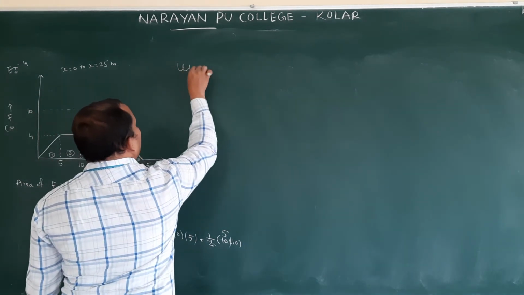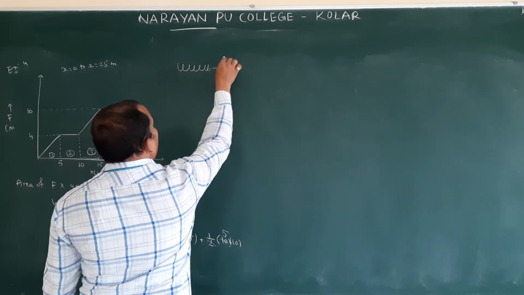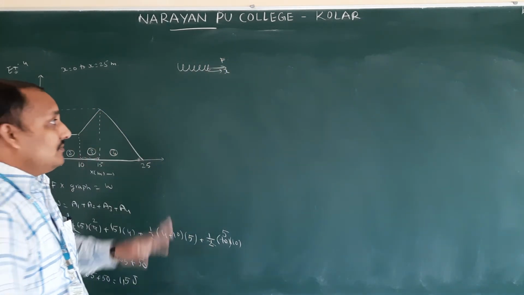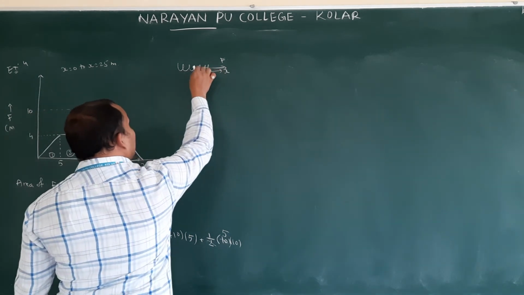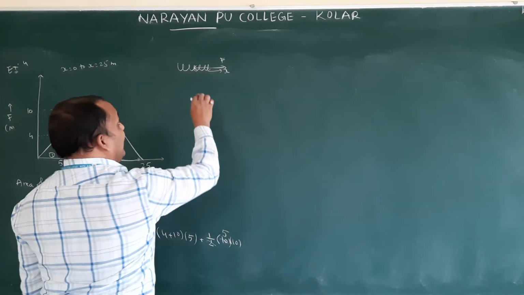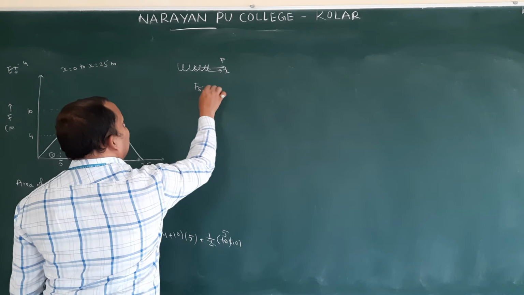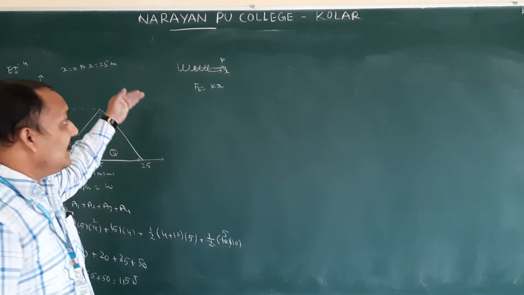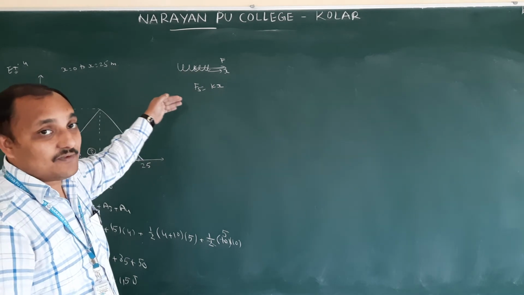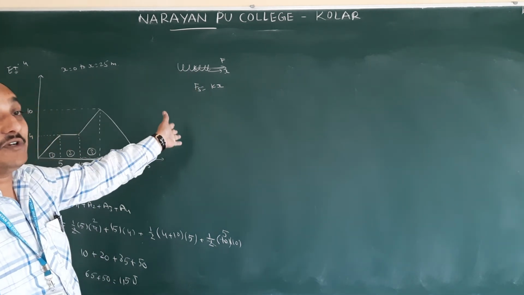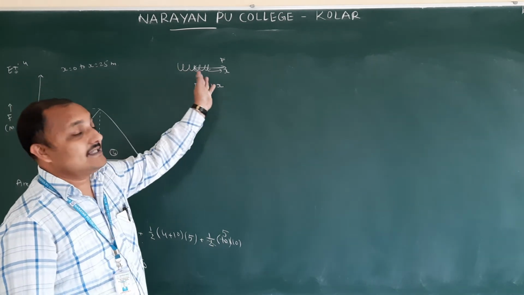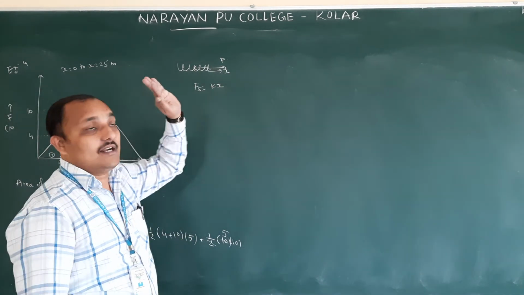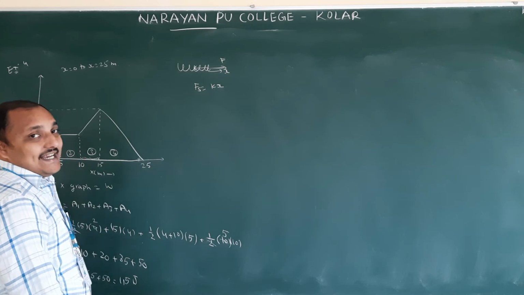Because if the spring is like this, the applied force will be like this, and the extension will be like this. At that time, positive. Work done by spring force means opposite, at that time, negative. Therefore, Fs is equal to Kx. You should not write negative, right? Because on the extension side, however much force we are applying, that much spring force is applying towards the same amount of force we are applying in the direction of elongation. Understood? Fs is equal to Kx.